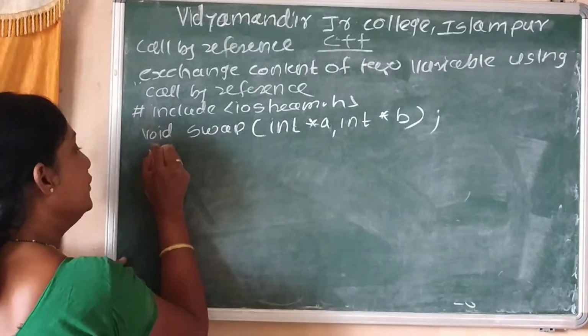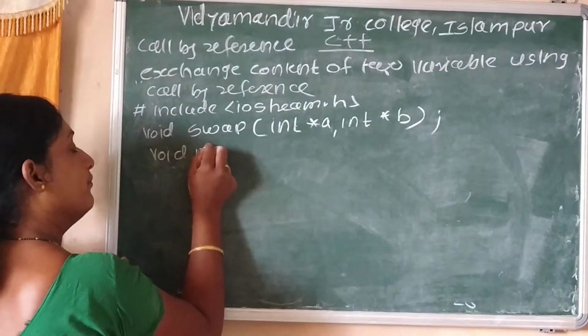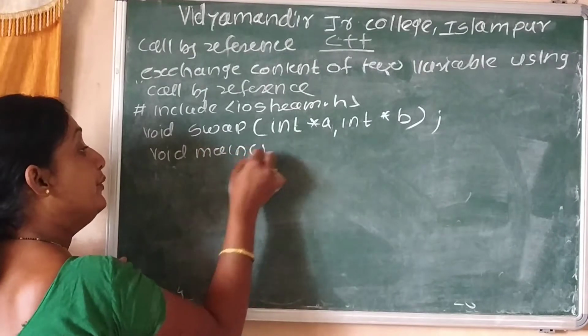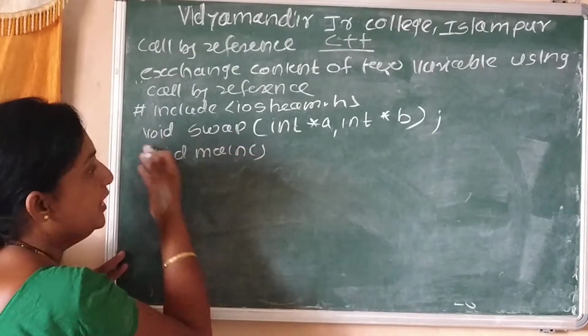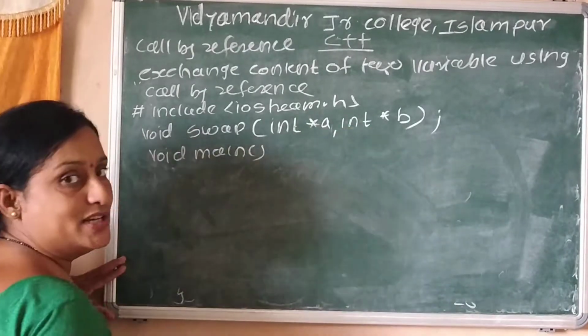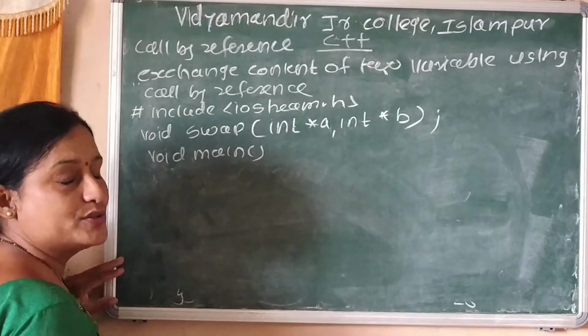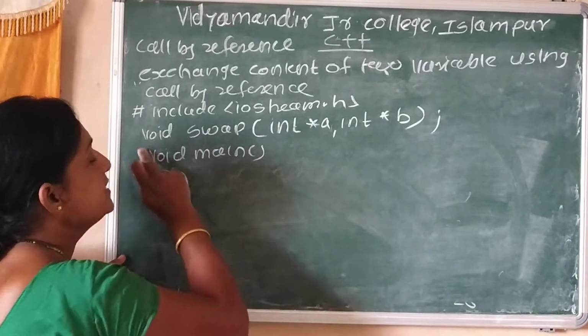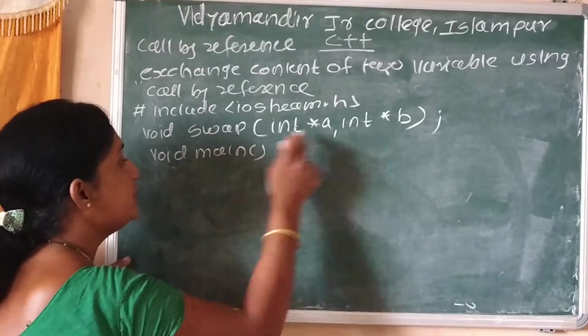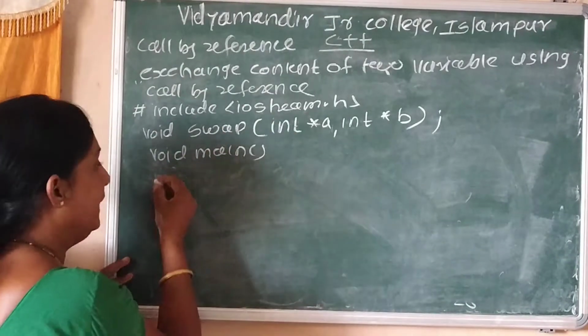Next is void main. Before void main, the function declaration statement must be written.